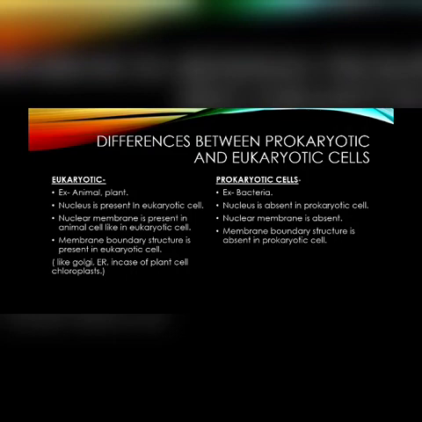The fourth point is if we talk about membrane-bound structures, they are present in eukaryotic cell but absent in prokaryotic cell. And the membrane-bound structures are like Golgi, lysosome, ER, etc. In case of plant, it is chloroplast.